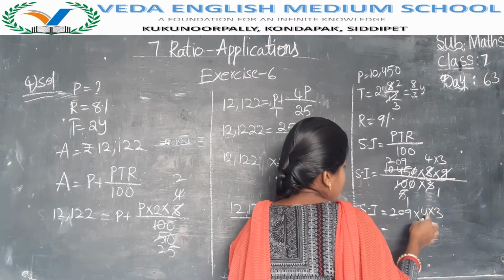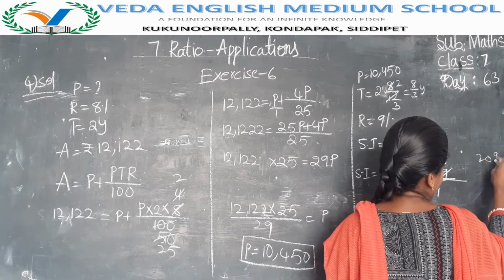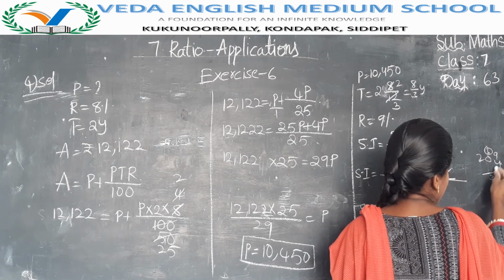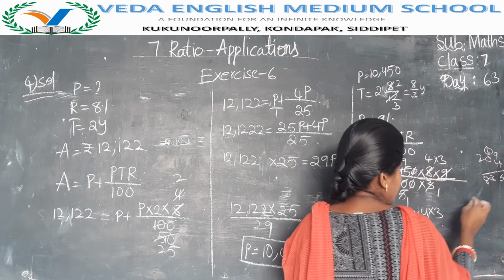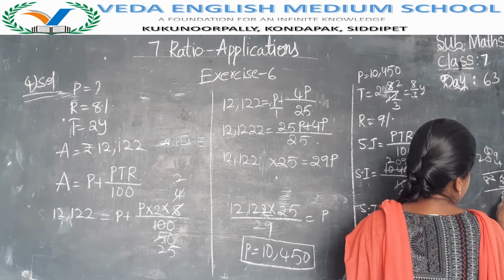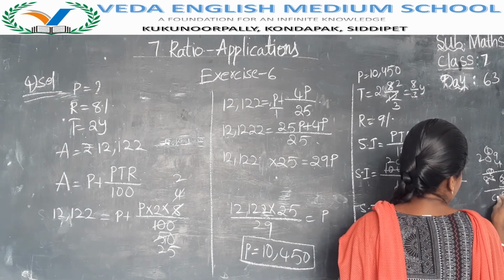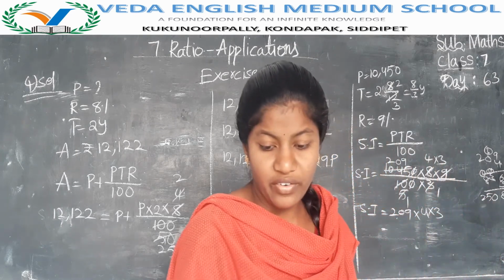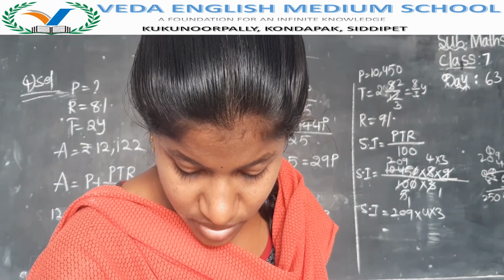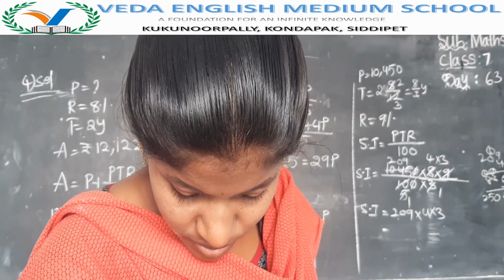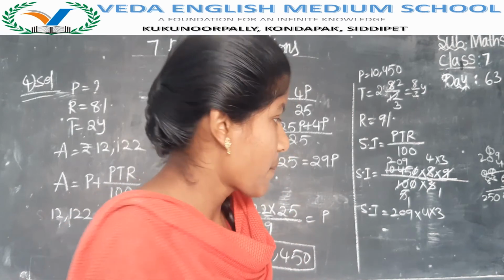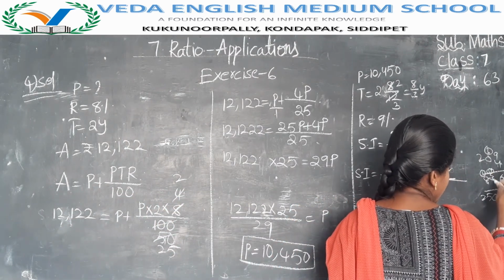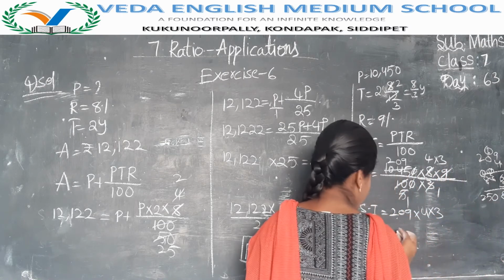Now 209 into 4. How much we will get? 4 9s are 36. 4 zeros are 0, 0 plus 3 is 3. 4 2s are 8. 836 into 3. 3 6s are 18, 3 3s are 9, 9 plus 1 is 10, 3 8s are 24, 25. 2508. Okay, 2508 we will get.